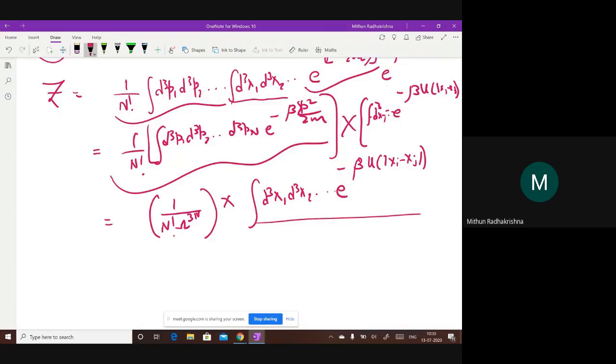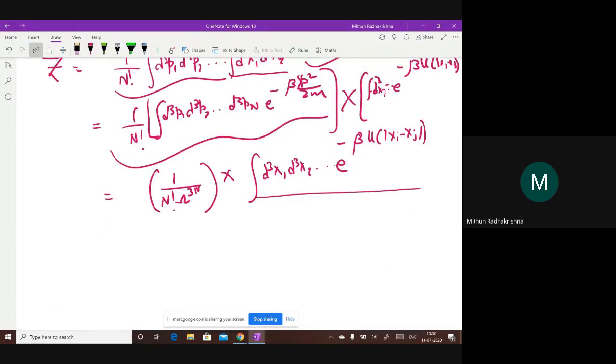Okay, so now anything non-ideal, what I can say is it's ideal plus something. So to do that, I'll just multiply by V to the power N on both sides.